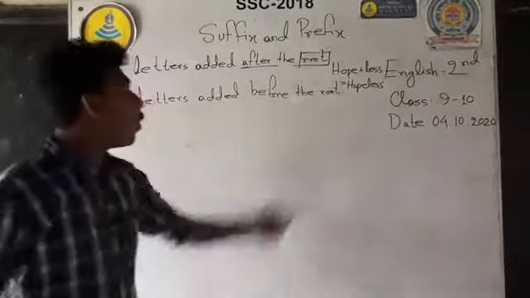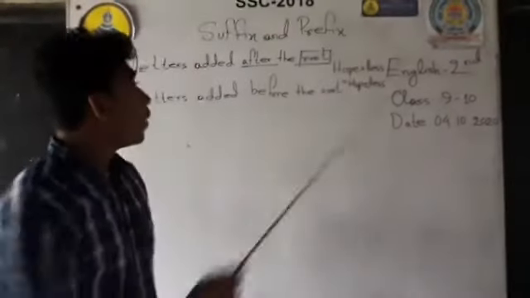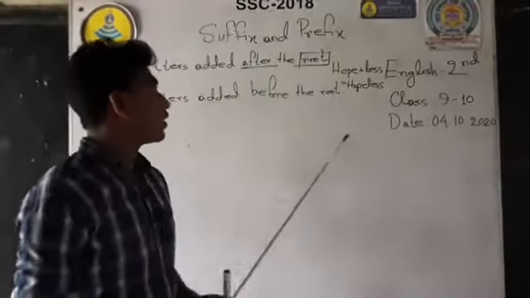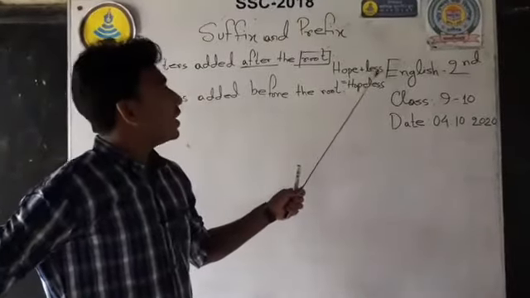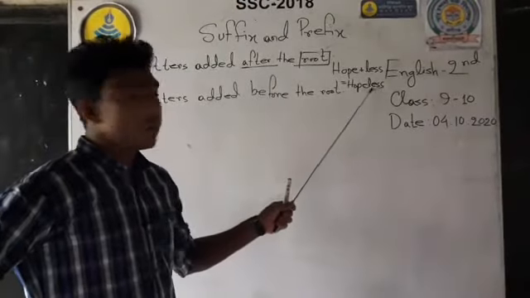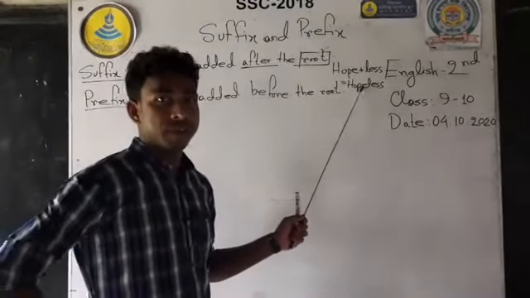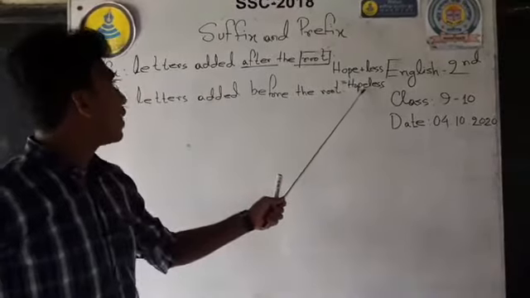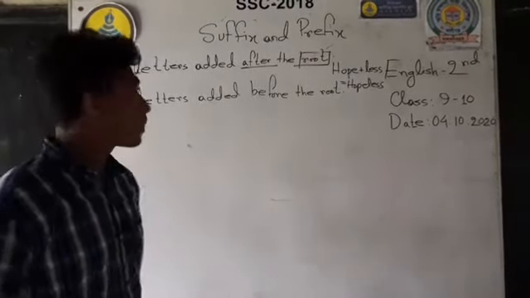Here you can see hope. Hope is a root word and we added less there, and it makes the word hopeless. It's totally a new word. So we can say it's a suffix.